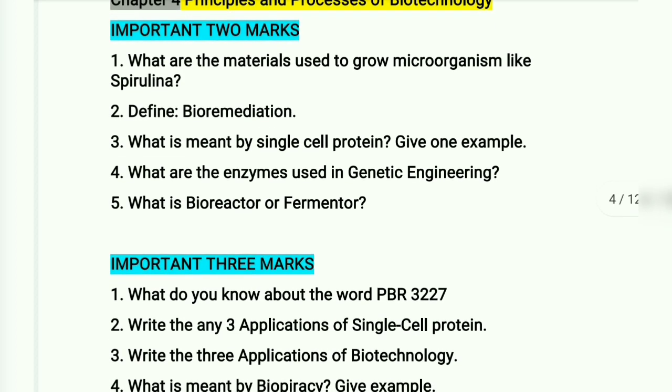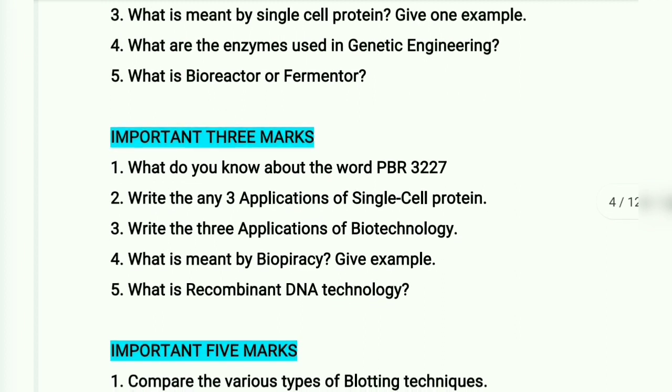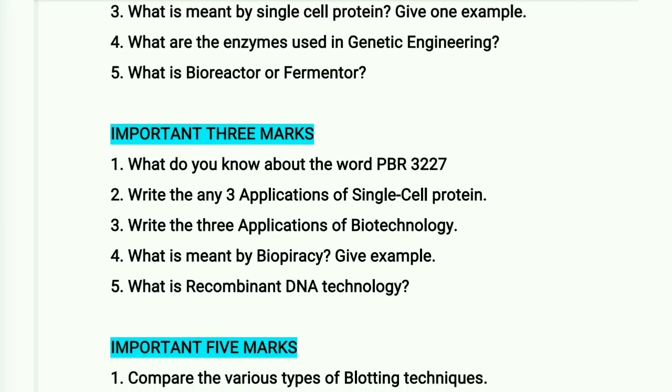Define bioremediation. What is meant by single cell protein? Give one example. What are the enzymes used in genetic engineering? What is bioreactor or fermenter? Important 3 marks. What do you know about the word PBR 322?